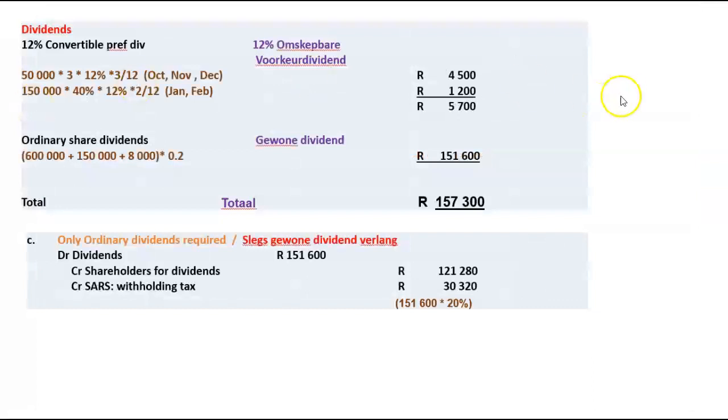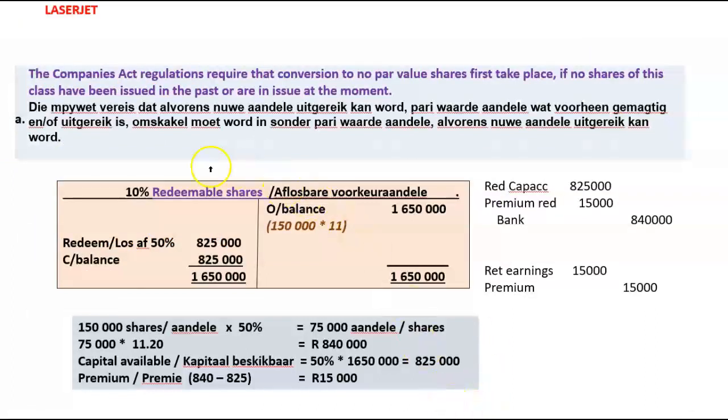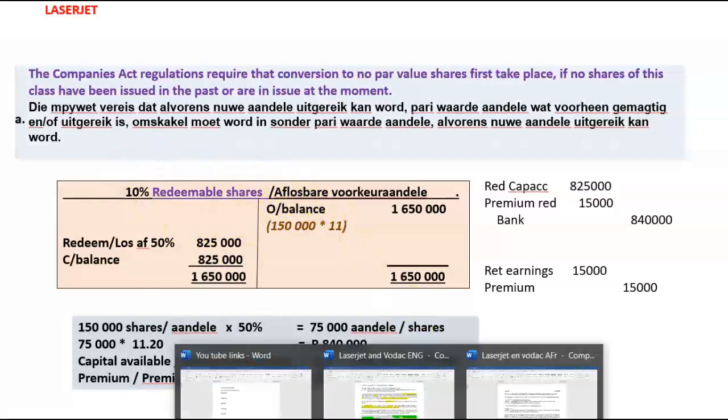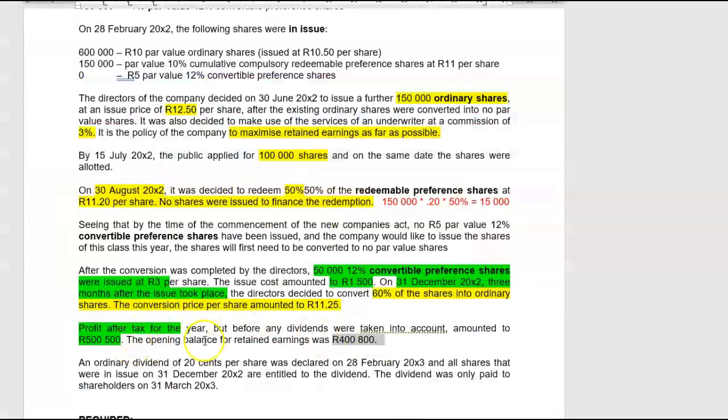Guys, we have to determine first what was the interest that we have to pay on these redeemable shares, because this 500 was before any dividends were taken into account. Although strictly speaking we treat the cumulative compulsory redeemable pref dividend as interest, in actual terms it is still a dividend.